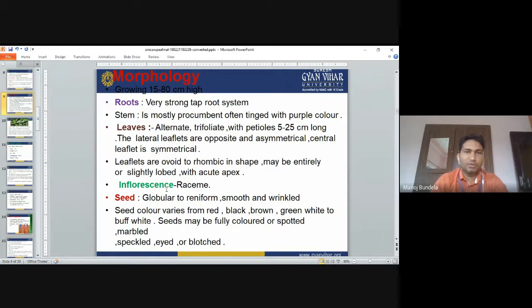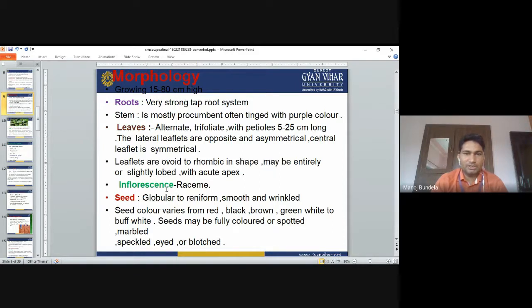Morphology: the height of the plant is 15 to 80 centimeters. It has a very strong taproot system. The stem is mostly procumbent, often tinged with a purple color. The leaves are alternate, trifoliate, with petioles 5 to 25 centimeters long. The lateral leaflets are opposite and asymmetrical, while the central leaflet is symmetrical. The leaflets are round to rhombic in shape, entire or slightly lobed, with an acute apex.